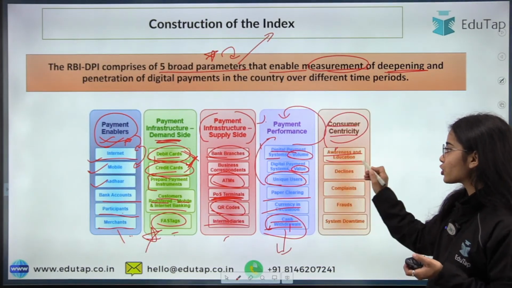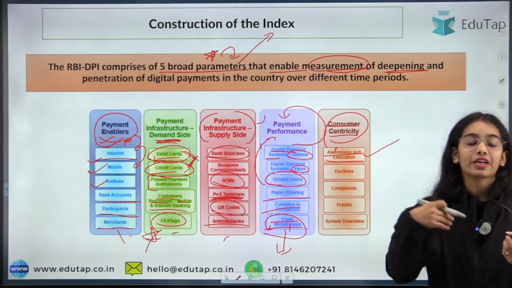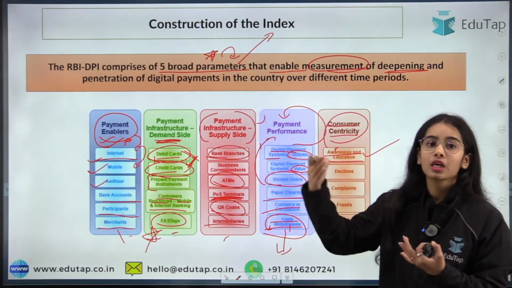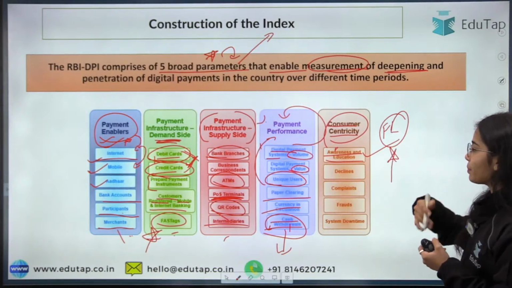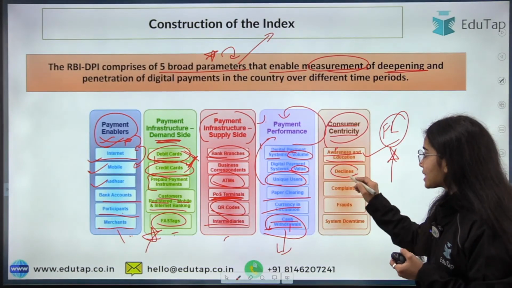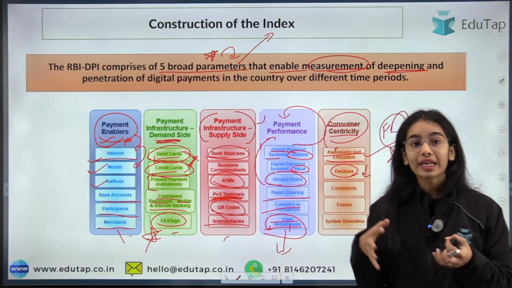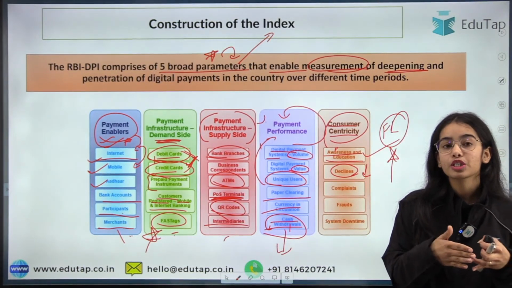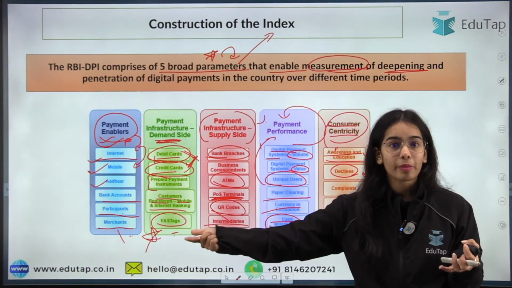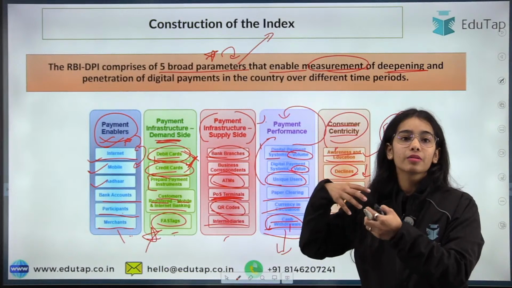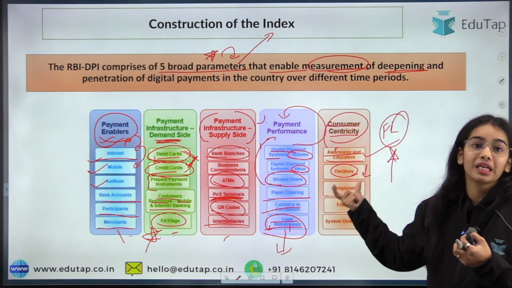There is the awareness and education being spread by the Reserve Bank of India and by the government of our country. They are trying to spread awareness and education about the digital payments. Financial literacy is being promoted. Declines have to be reduced if the other person is not able to get the payment. You will also be in a troublesome situation if your payment has been deducted but the other person didn't get the payment. So you both will be in a troublesome situation because of the declines. So declines should be happening less.